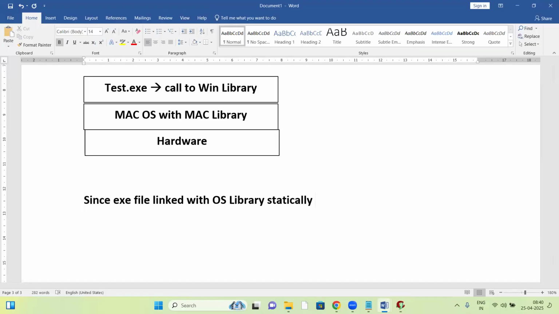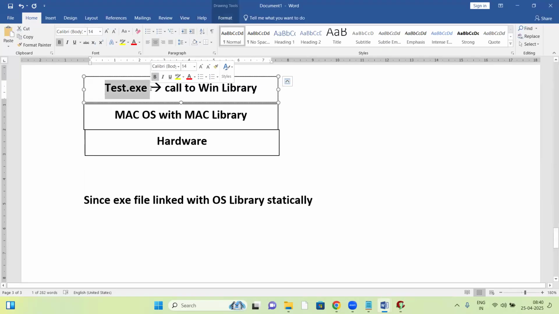Statically means fixed. That link is fixed. That link never changes at the time of creation of the exe file itself. Once linked, that never changes. It's fixed. That means statically.